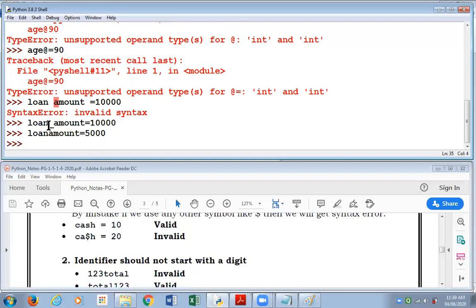So no special character other than underscore is allowed in a variable name or identifier name.